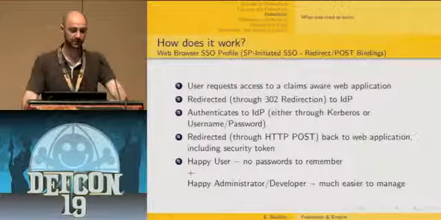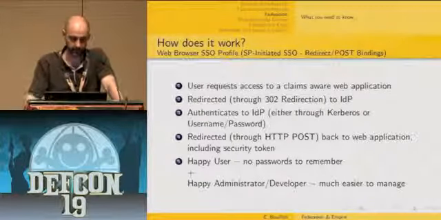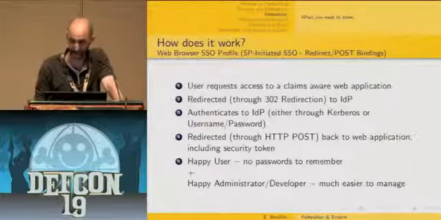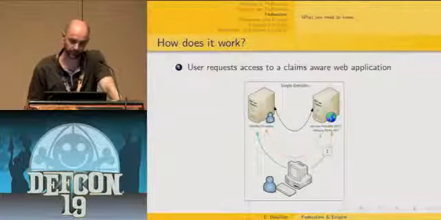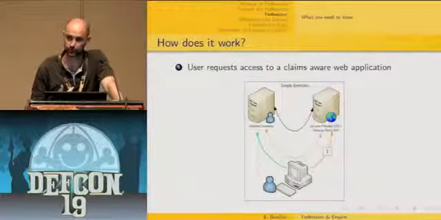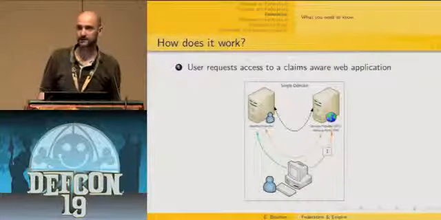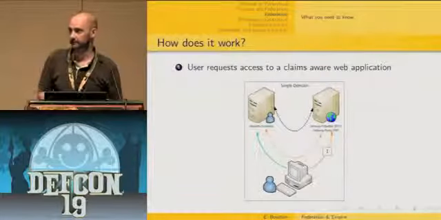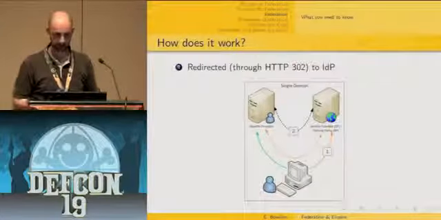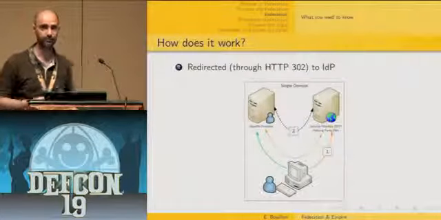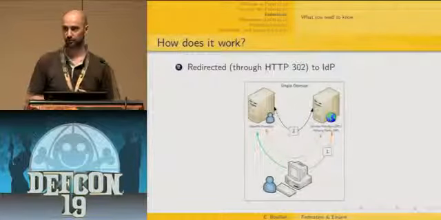So, how does it work? Here, I'm going to focus on the web browser SSO profile. Basically, it's a 4-step process. First, you have your user who requests access to a claims-aware web application, and as this request does not contain any SAML assertion, the web application is going to redirect the web browser to the user's identity provider using the HTTP code 302.